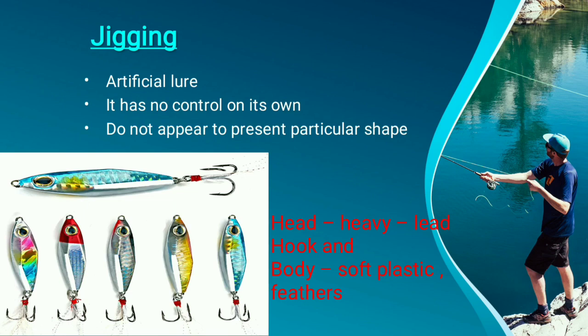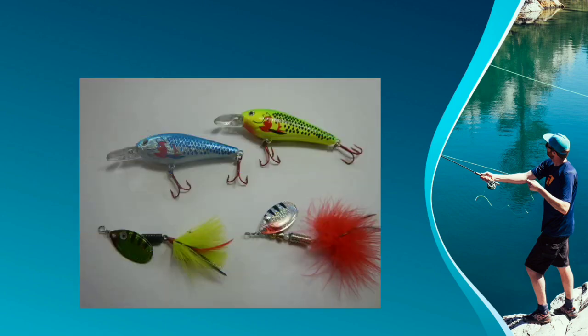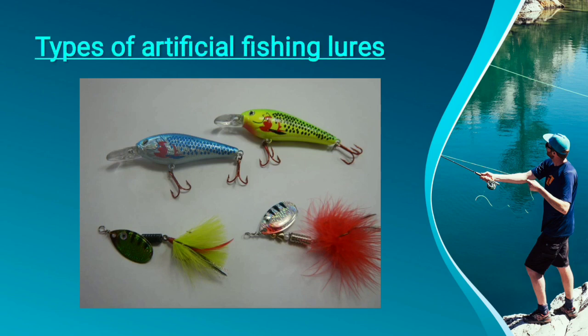And the other one is, these are the different types of artificial lures. The first image shows the plugs, the spinners, or surface lures or flies. So these are types of artificial jigs which are used mainly to catch fishes. So these are the artificial lures.